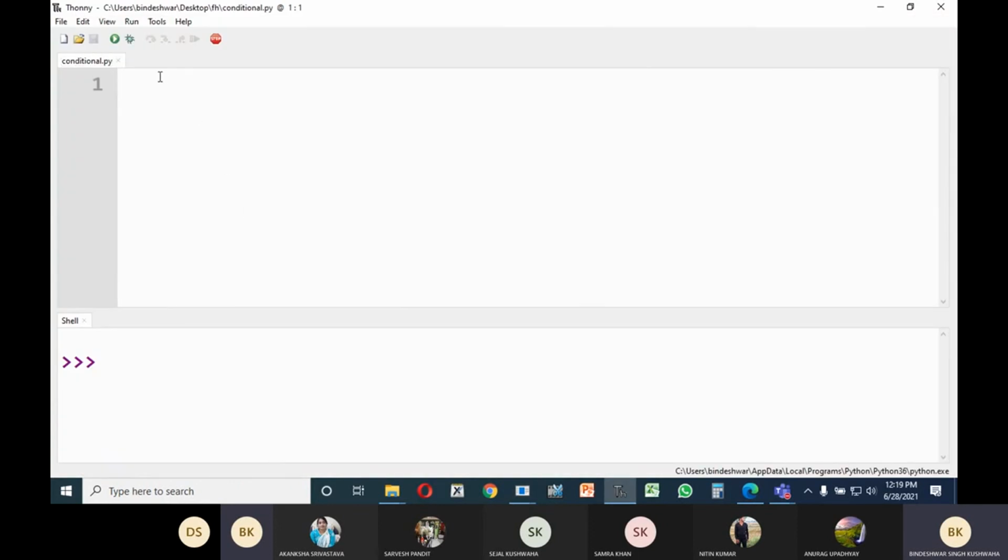So let us see that we are having three sides. Okay, we are having three sides. So A is equal to, I'm assigning anything, 3, B is equal to, I'm assigning 6, and C is equal to, I'm assigning 5, like this one.